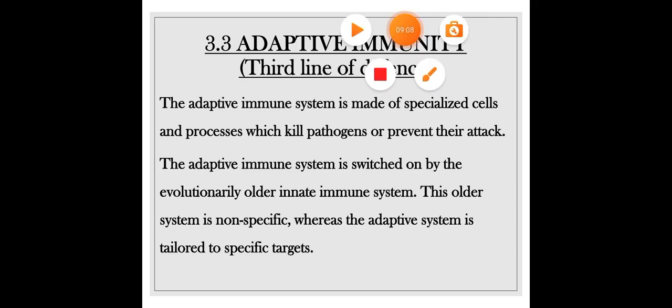So then we're having adaptive immunity. The third line of defense, known as adaptive immunity, is made up of specialized cells and processes which kill pathogens or prevent their attack. The adaptive immunity system is switched on by the evolutionarily older innate immune system. This older system is non-specific, whereas the adaptive system is tailored to specific targets.